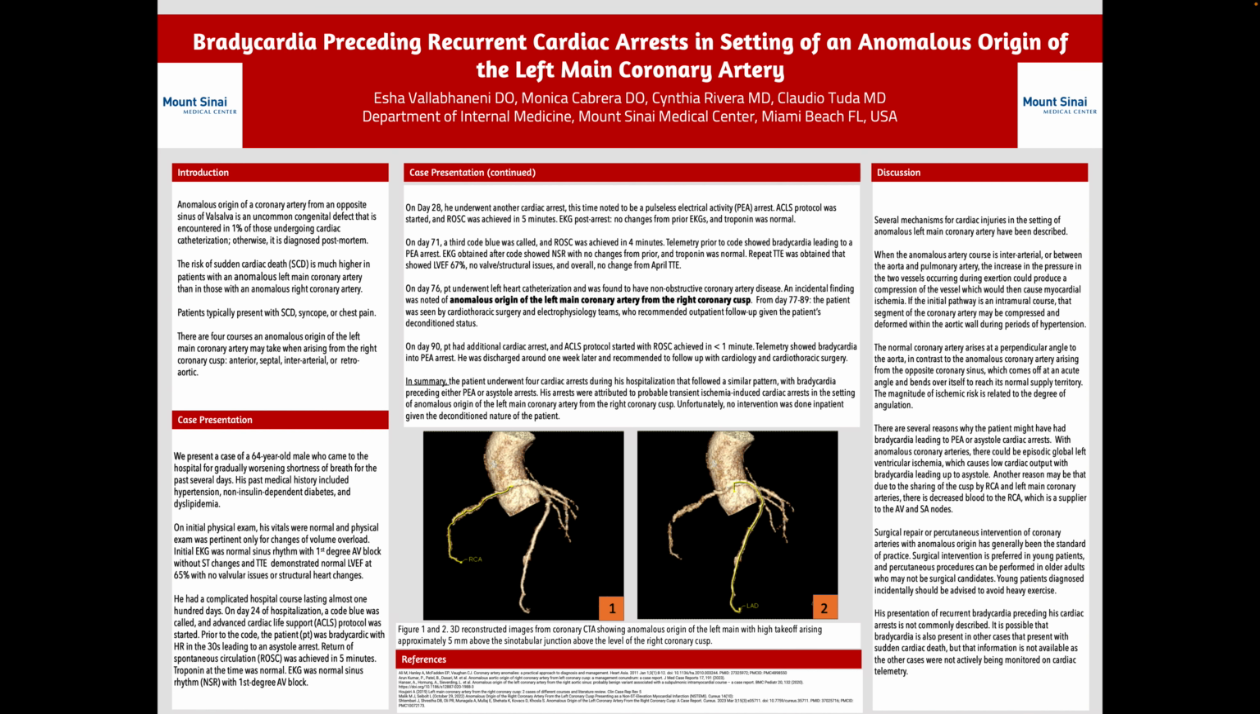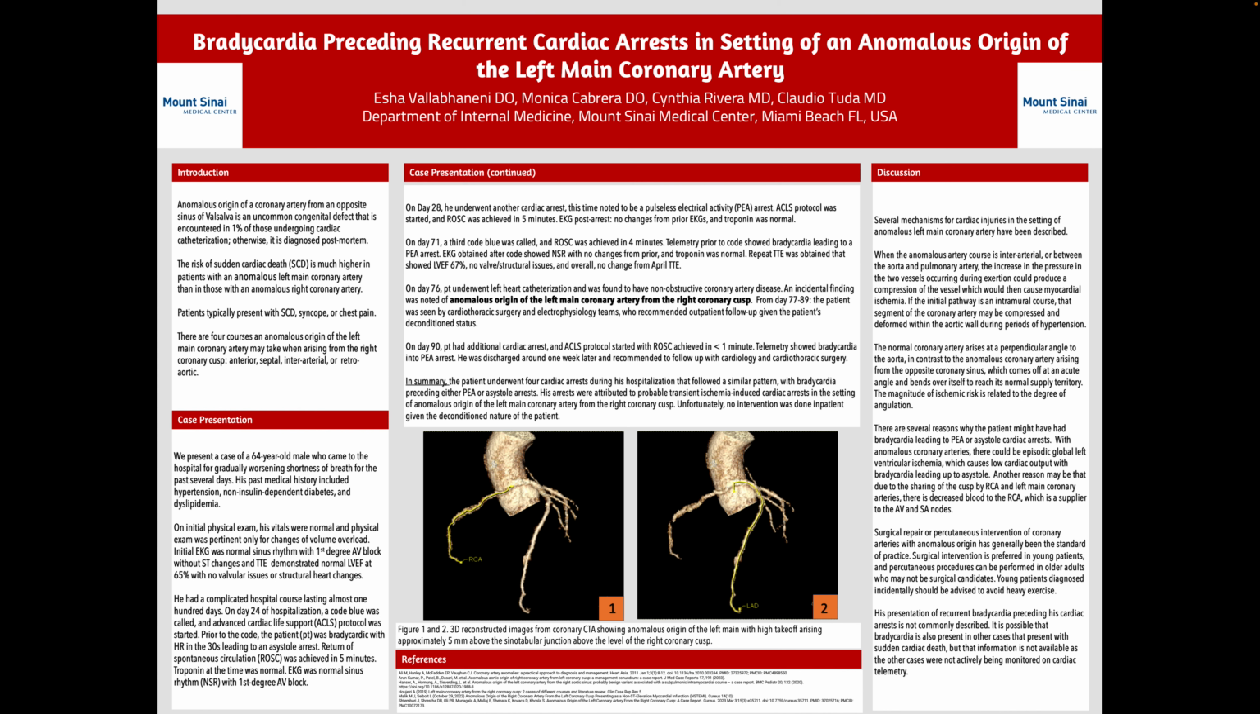Bradycardia preceding recurrent cardiac arrest in the setting of an anomalous origin of the left main coronary artery. Introduction. Anomalous origin of a coronary artery from the opposite sinus of Valsalva is an uncommon congenital defect that is encountered in only 1% of those undergoing cardiac catheterization. Otherwise, it is diagnosed post-mortem.